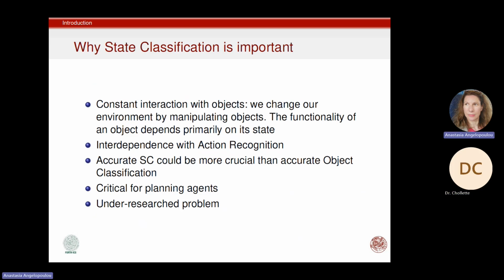So regarding the importance of the state classification problem, first of all, consider our everyday life. We interact constantly with objects, and we manipulate objects in order to change the environment around us. So typically, the functionality of an object depends on its state. Furthermore, state classification is very tightly coupled with action recognition, which is currently one of the most important problems in computer vision. And it could be said that accurate state classification is many times more crucial than accurate object classification. Moreover, it is a critical capacity for any planning agent, and it can be considered as another research problem.